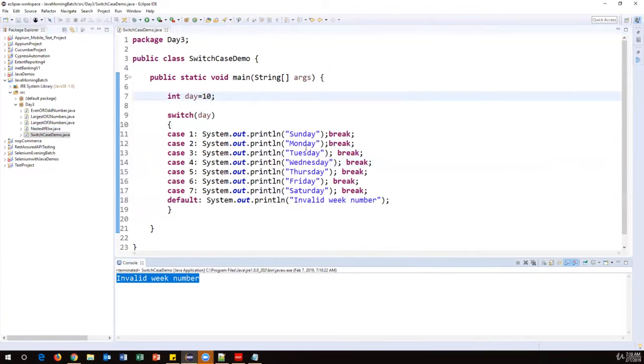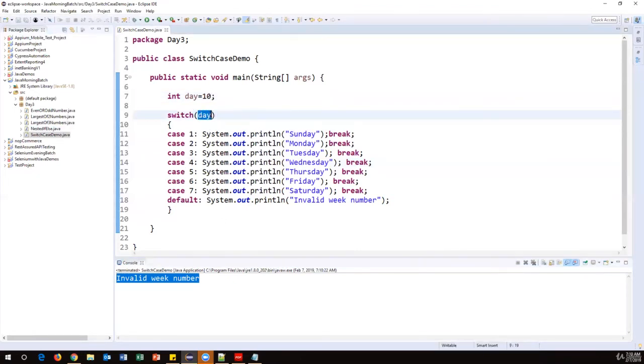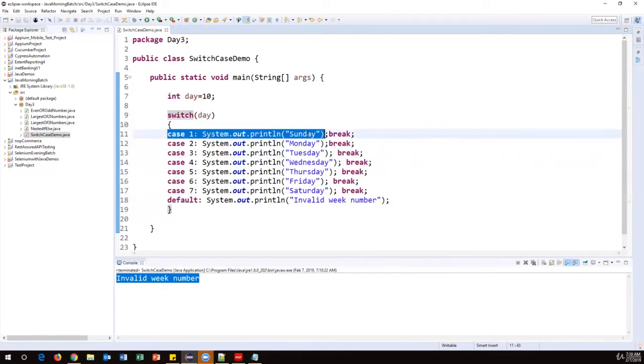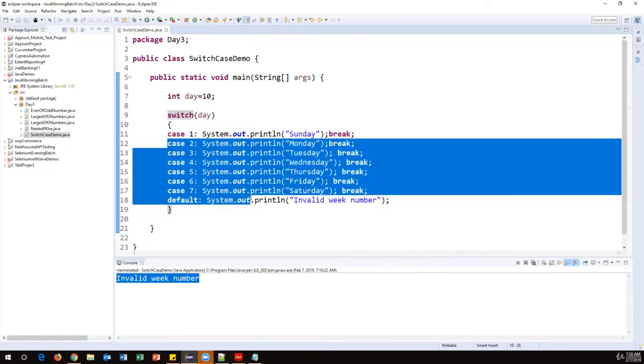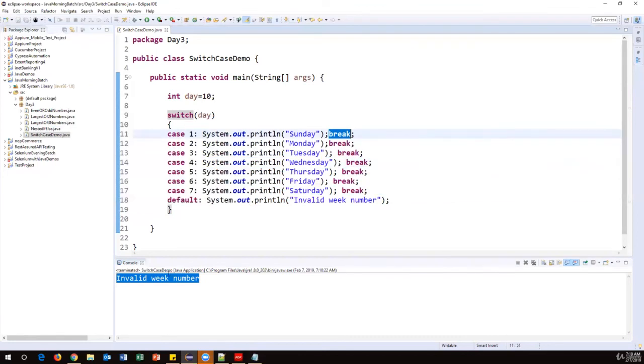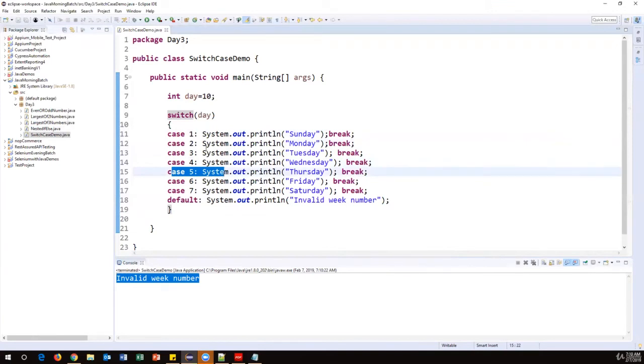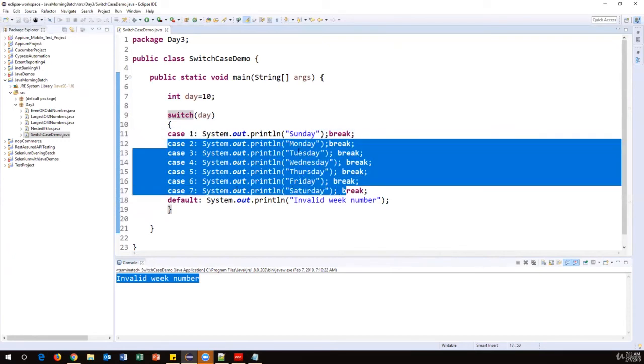So how will this condition statement execute? First it will take this variable value 10 and match it with all the numbers one after another. For example, if case 1 is matched, then I have printed this message. What this break command will do is stop checking other cases. As soon as the first condition is matched, I don't need to check the rest of the conditions. If I don't use this break command, it will go and check the other conditions also. I don't require that, because the first condition itself is matched.